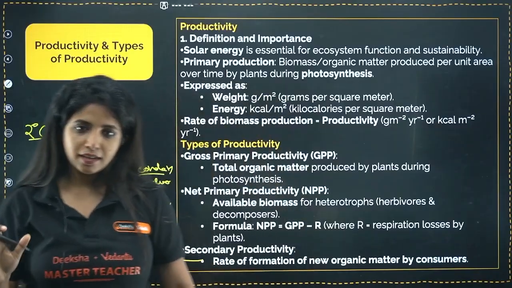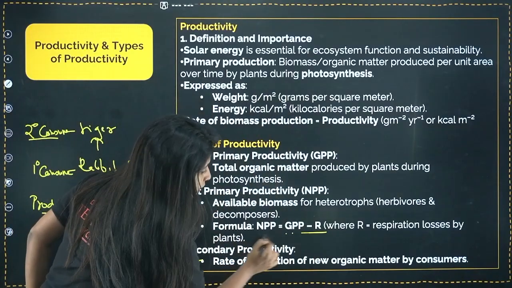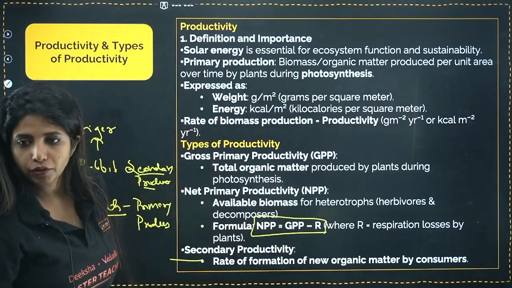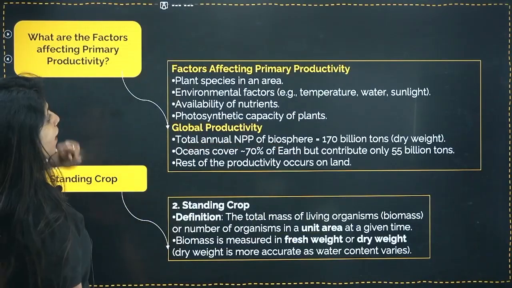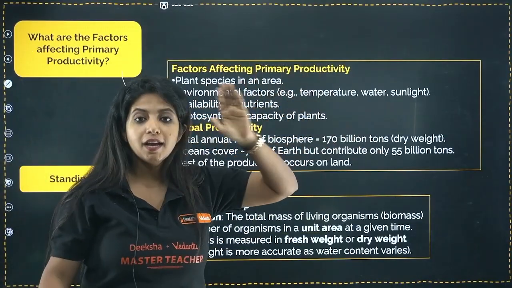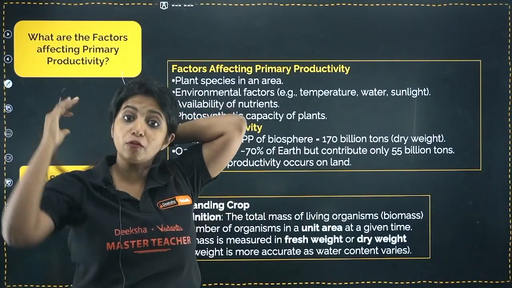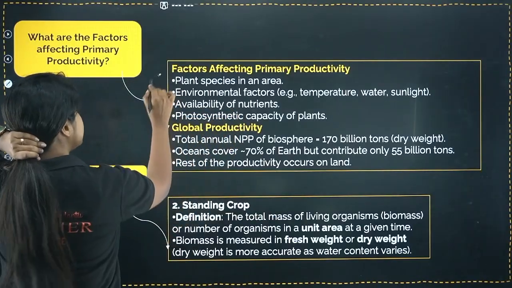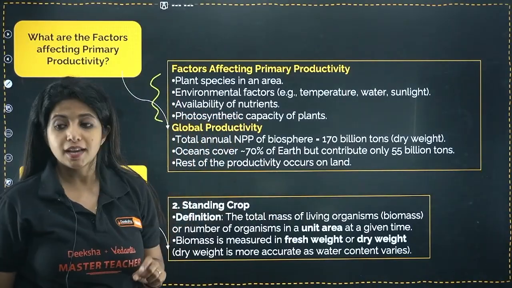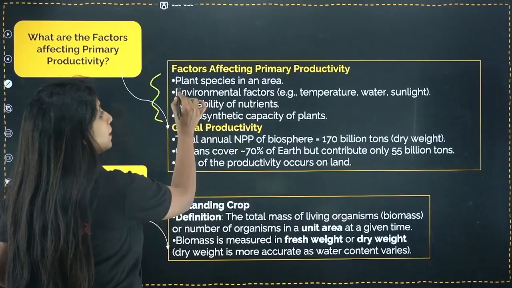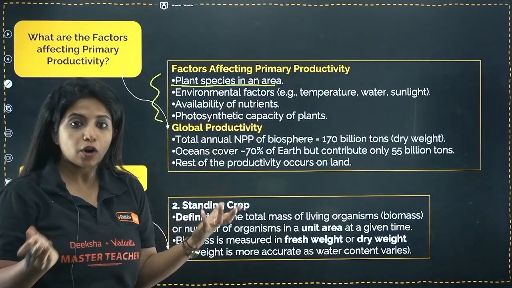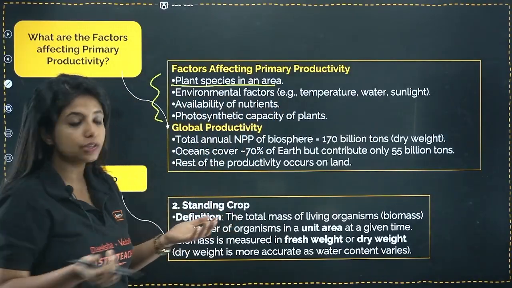I hope that's clear. So whatever is important has been mentioned over here. This is what was super important for you to remember. Now we go ahead. Factors affecting the primary productivity. Obviously, primary productivity means productivity by the plant. So there are some factors which are affecting the primary productivity. Again, this year we saw some questions like this. So it is affected by the plant species in an area. If there are not too many, obviously they are not going to do photosynthesis.